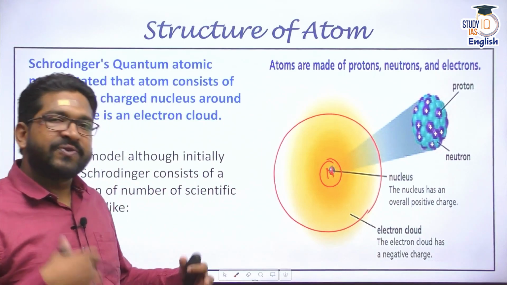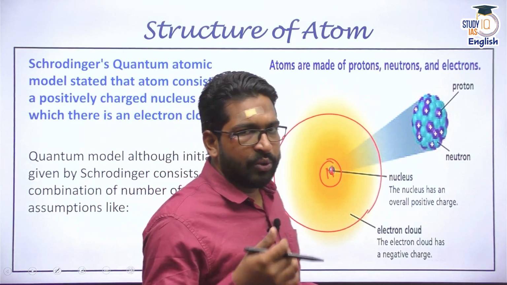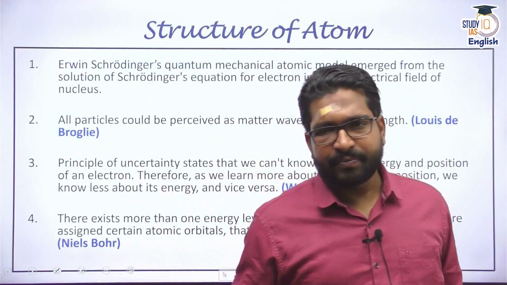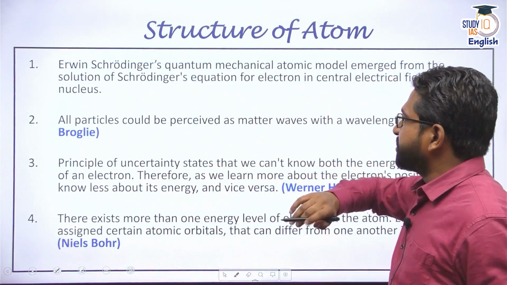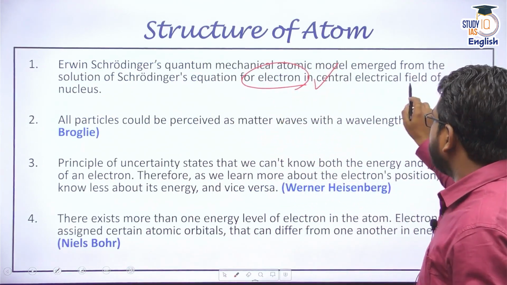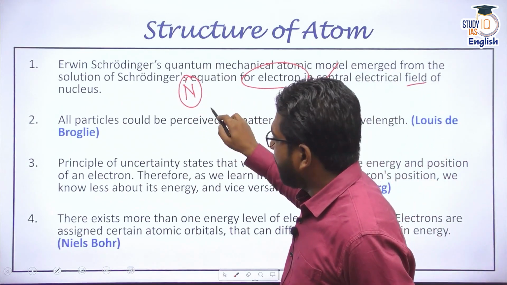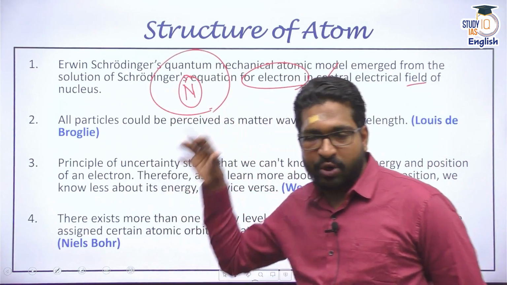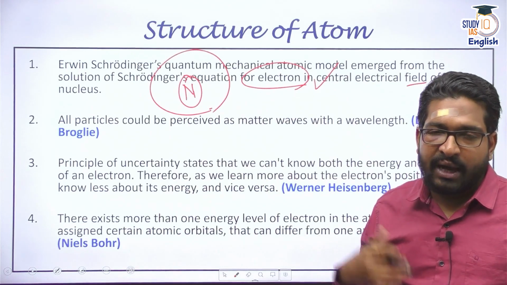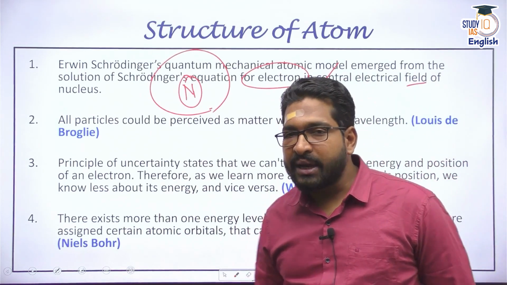Now, this model was further refined by a lot of quantum physics laws, right? Erwin Schrodinger initially solved the Schrodinger equation, giving the notion of an electron in a central electric field. He spoke about the nucleus, and the electron is in a nuclear field. So he solved the Schrodinger equation. Apart from that, the quantum atomic model was further strengthened by the hypothesis of de Broglie.